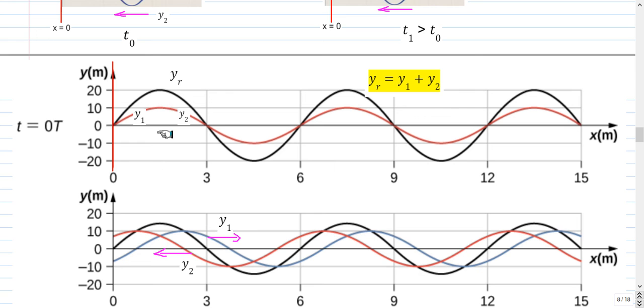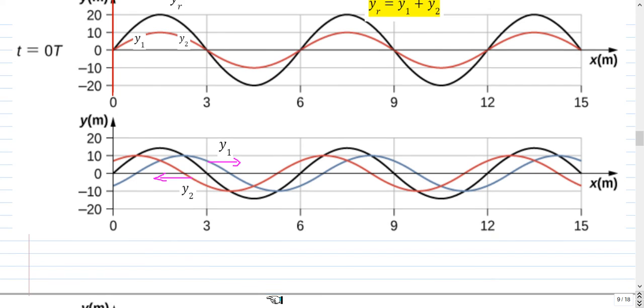The maximum value is reduced a little bit because the individual waves are slightly out of phase. At t equal to 0 they are in phase, so they will add to give a maximum. At a later time they are slightly out of phase, so the amplitude has decreased. But the locations where the resultant has become 0 are still 0, because if one of the waves becomes positive, the other becomes negative. Here the red one has become positive, blue has become negative. Here red has become negative and blue has become positive. So they will have to give 0 where they were 0 initially, and also the location of the maximum, which is in between the two zeros, is unchanged.